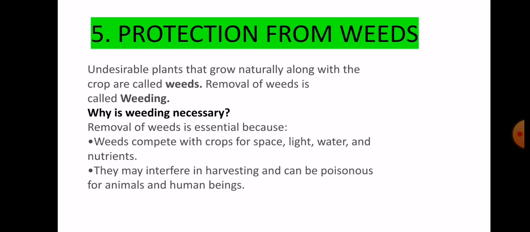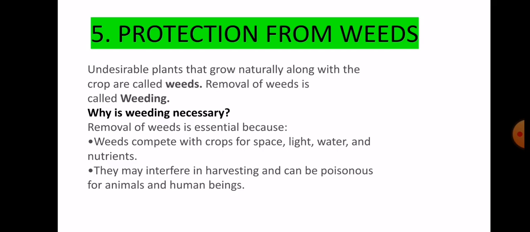So it is very important to remove these weeds, because if we do not remove them, they will compete with the main crop and get the space, light, water and nutrients that are very important for our main crop to grow well.